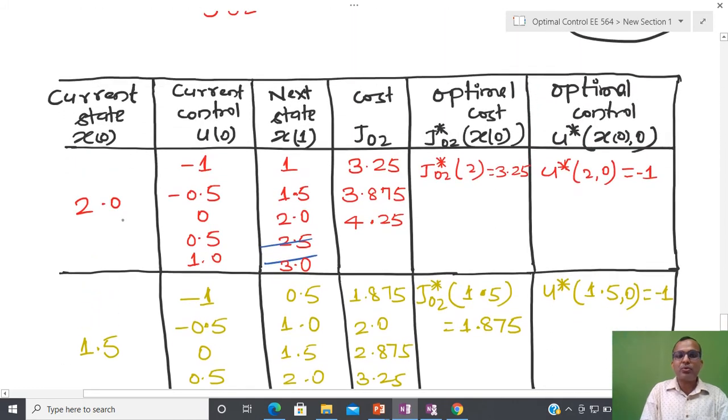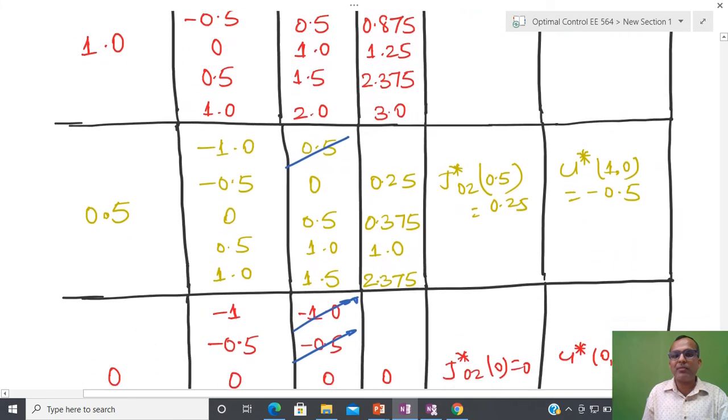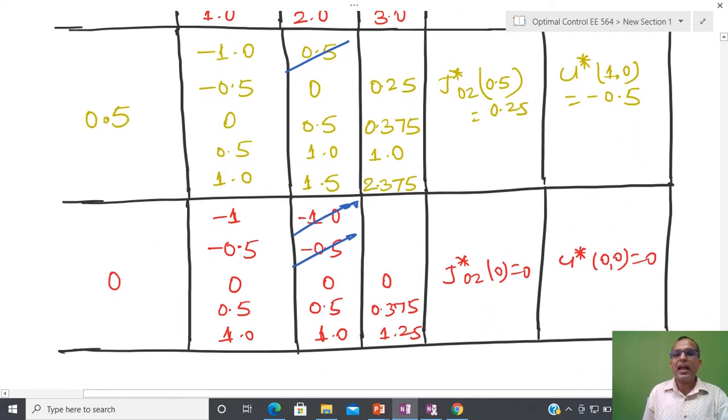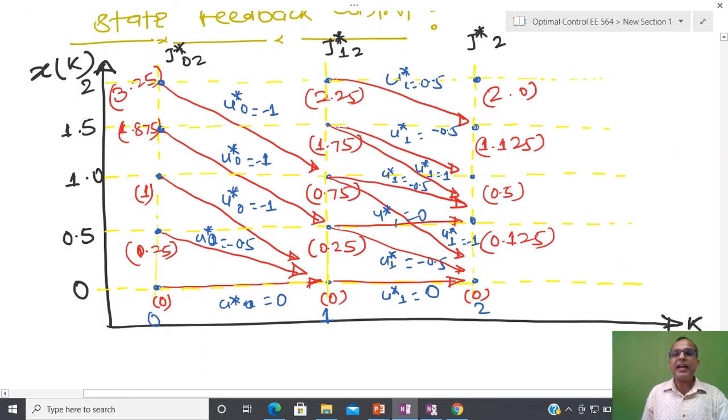So I have started with 2, and after that I have calculated the current state, next state, cost, and after that I am going to apply the optimal cost, and after that I will calculate the control again. I am defining what is my current state and where I have to go, 0, and what kind of control action I have to apply. Once you do, you can also do the same kind of things for 1.5, 1.0, 0.5, and after that you have to come here and you have to make some kind of grid between k